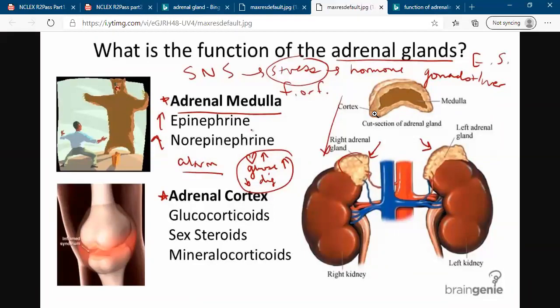The cortex secretes the hormones called glucocorticoid, mineralocorticoid, and androgen. Androgen is called the sex hormone or sex steroid hormone. So the adrenal cortex helps us to produce steroid hormones. Also, it produces the sex hormone.